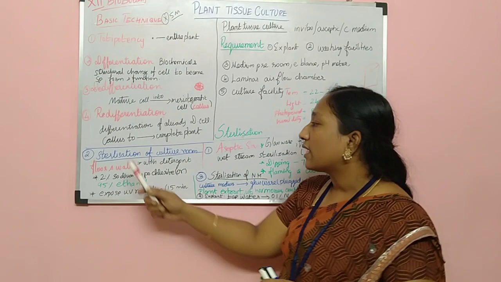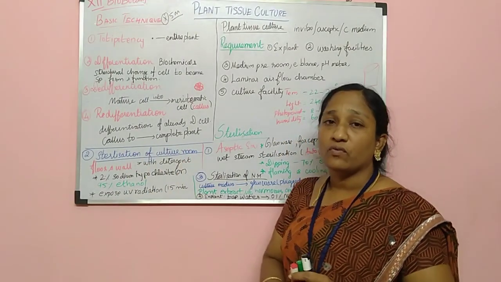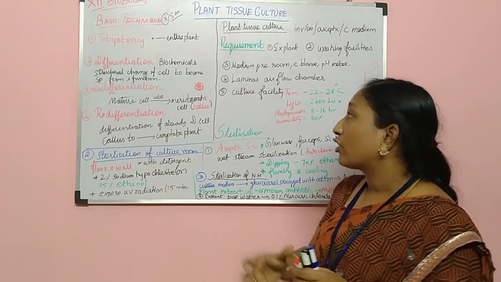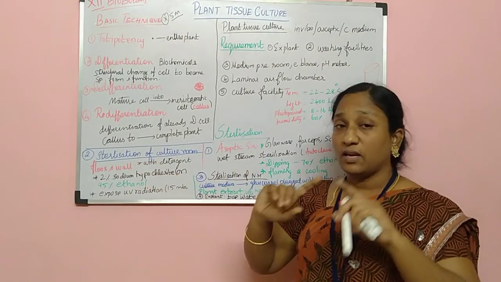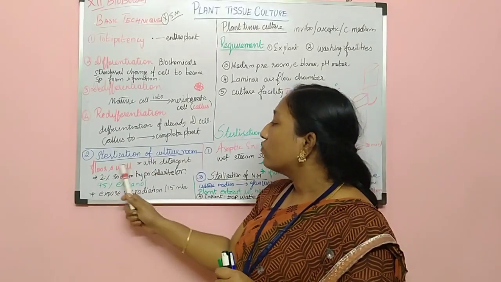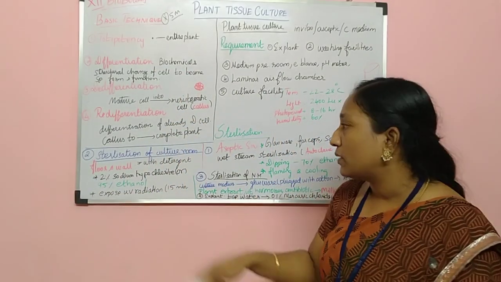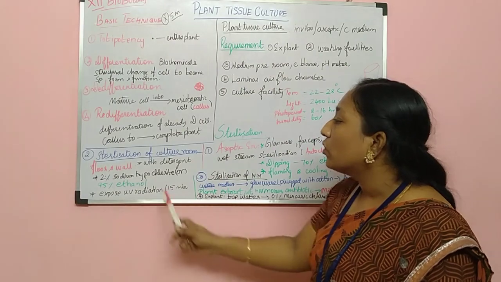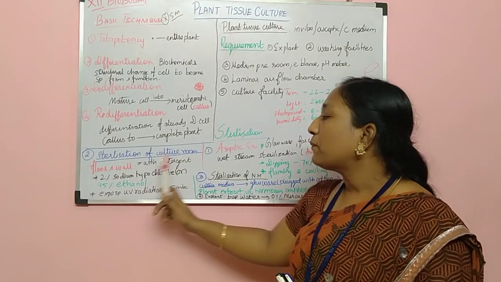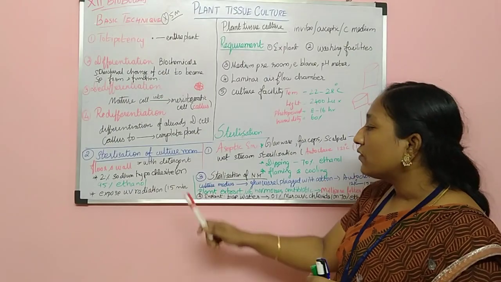And second one is sterilization of the culture room. Not only do we have to sterilize the culturing materials or required materials, we have to sterilize the room itself. So the floor and wall of the room have to be cleaned with detergent, followed by 2% sodium hypochlorite or 95% ethanol.